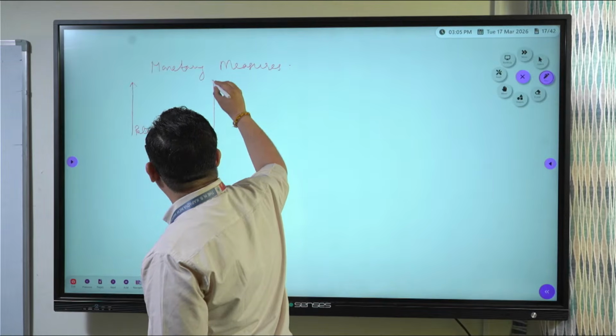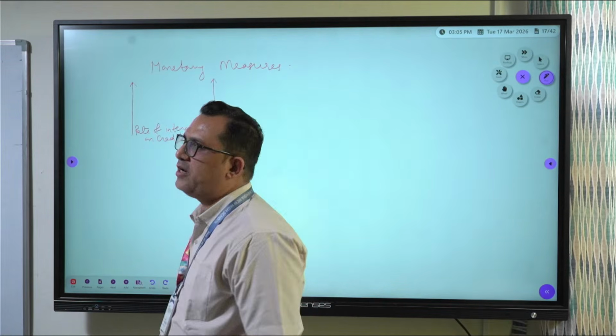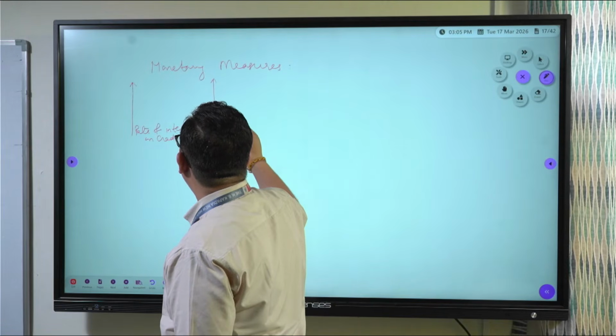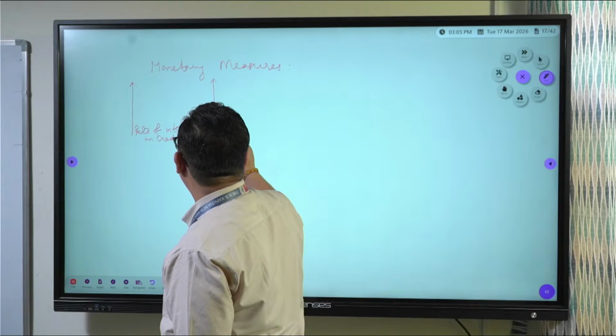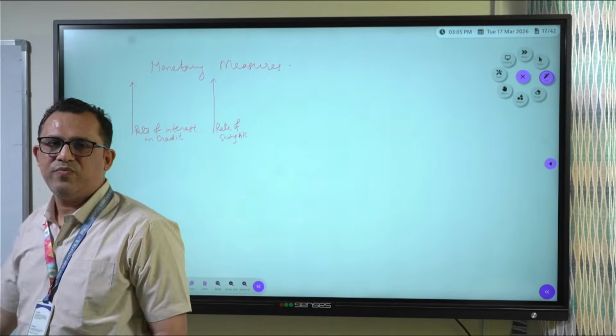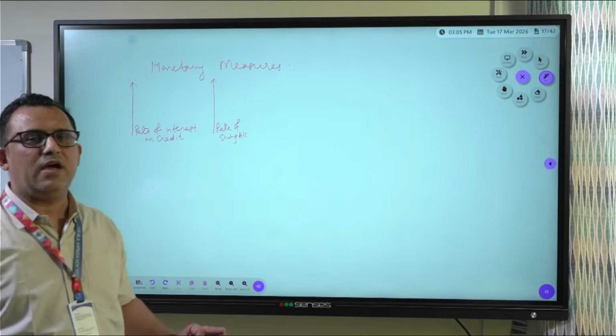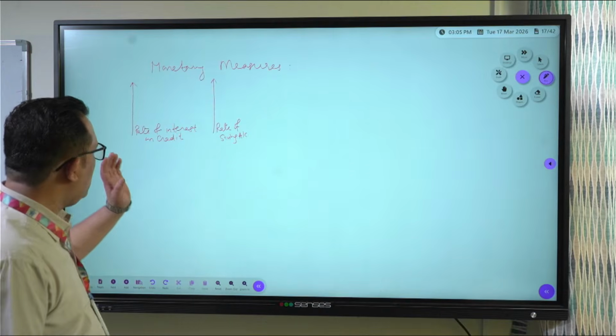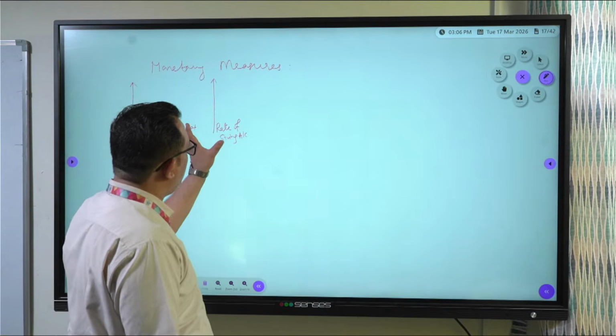Eventually, because the rate of interest on credit increases, the rate on savings accounts also increases. Right? So what will everybody do?